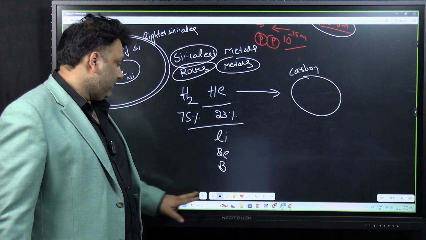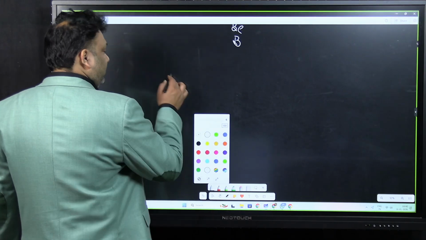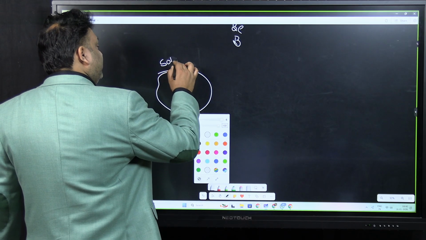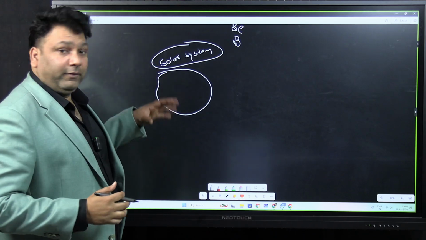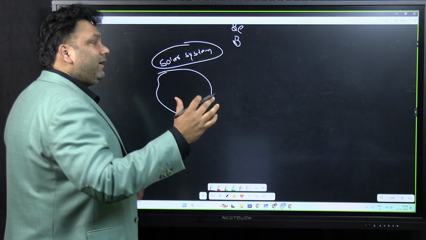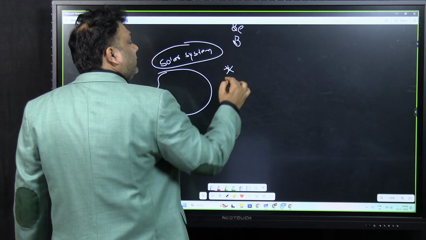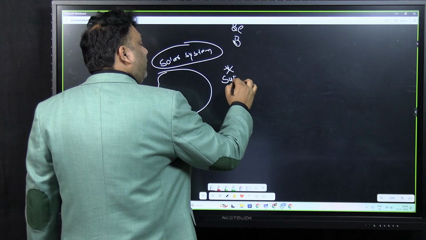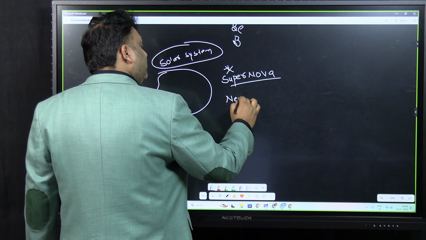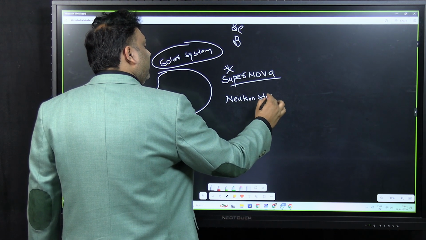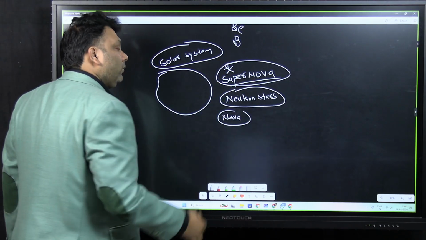See, when the solar system was forming, sometime in the past, say this is the solar system in the formation stages. At the time of formation, the universe was not as big as it is today. So somewhere in the vicinity of the solar system there must have been a supernova explosion, or a collision of neutron stars, or novas, etc. If you are getting confused by all these things, don't. Basically, supernova.